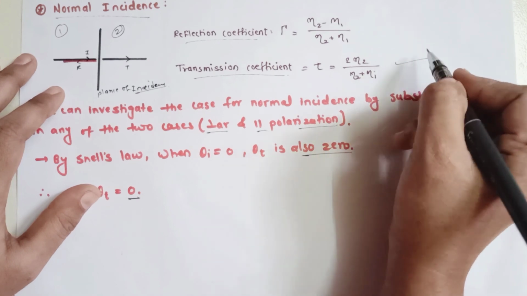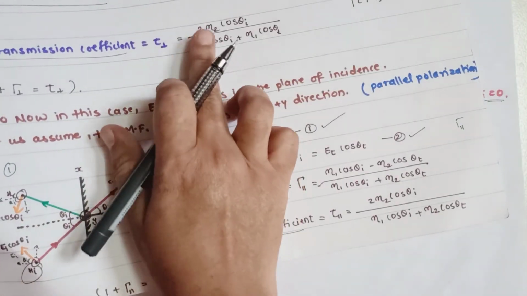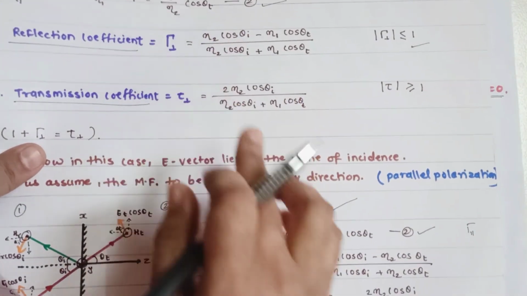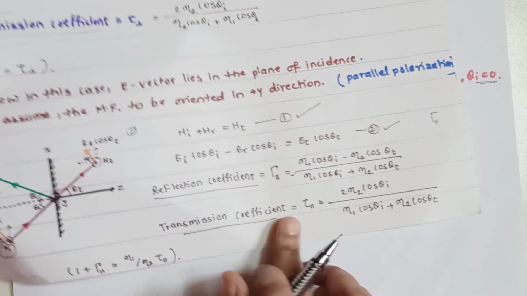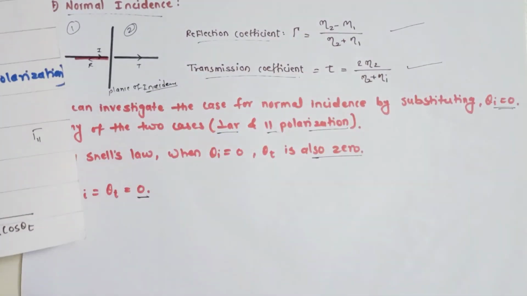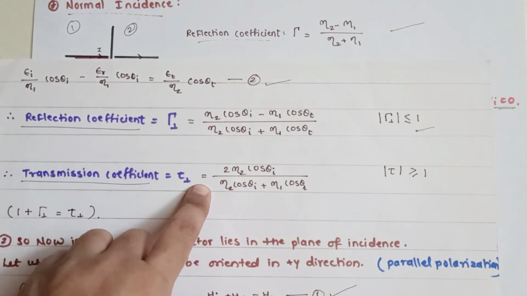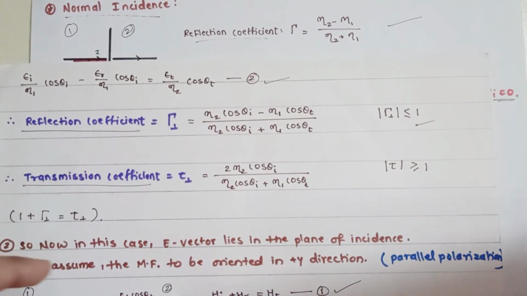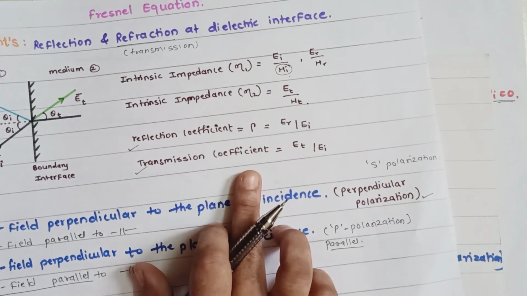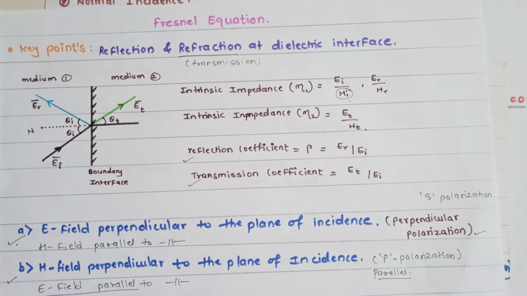So this is how you get the total of 6 values: for perpendicular you get 2, for parallel you get 2 values, and for normal incidence you get these 2 values. This particular set of equations which you calculate for the reflection and transmission coefficients is known as the Fresnel equations.